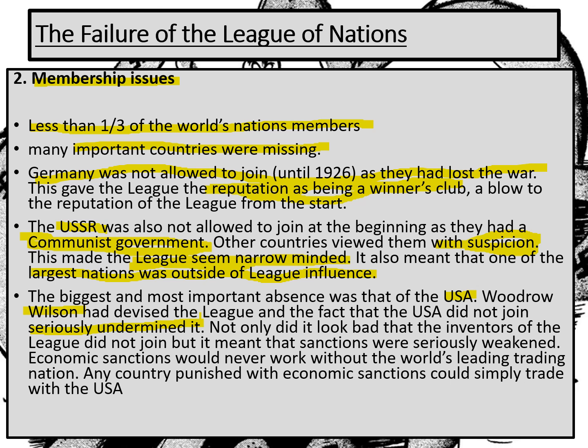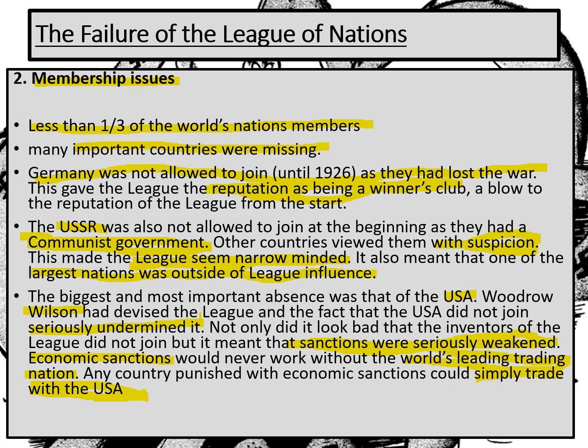So he'd invented this thing, and then his country never bothered to join. That made the League look a little bit pathetic. Not only did it look bad that the inventors of the League did not join, but it meant that sanctions were seriously weakened. A couple of weeks ago, we looked at sanctions in detail, and of course, what it meant was that economic sanctions in particular would never really work, because America by this point was the world's leading trading nation. So if the League did decide to punish a country with economic sanctions, that country could simply trade with the USA. So it wasn't such a punishment as it would have been had America been a member.